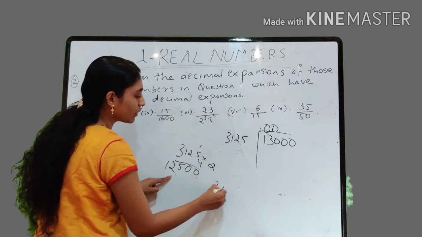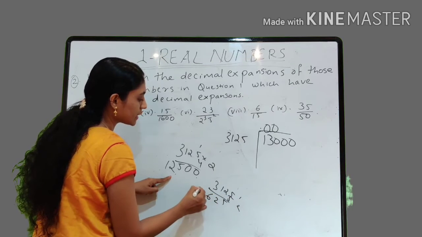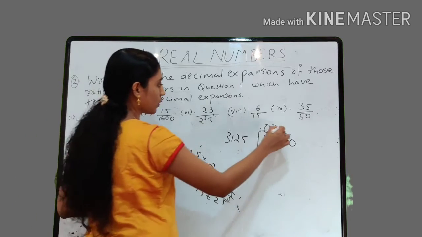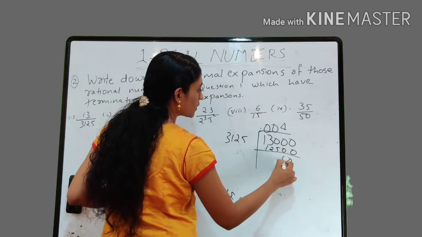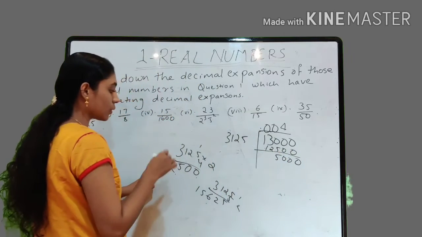12,500. And what about 3125 into 5? 15625, which is greater than this one. So write 4 and 12,500, right? So what is the remainder? 500. Again put 0. 5,000 now.